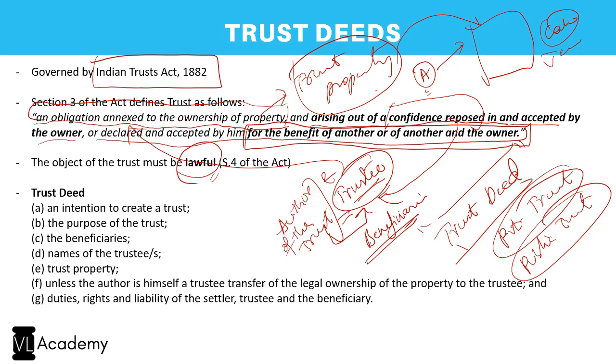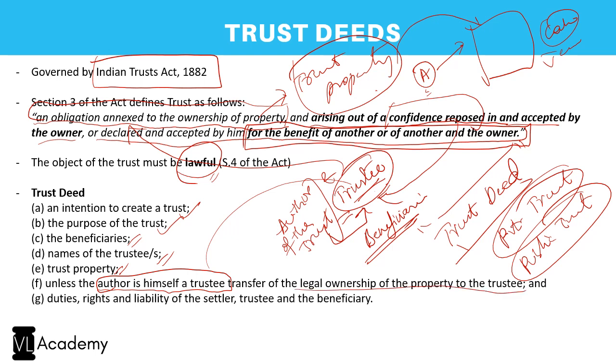And such trust deed shall contain: number one, the intention to create the trust, the purpose of the trust, who the beneficiaries are, who the trustee is, what the trust property is, and, unless the author is himself a trustee, the transfer of ownership, legal ownership of the property to the trustee. So if the author is a trustee, it's fine.